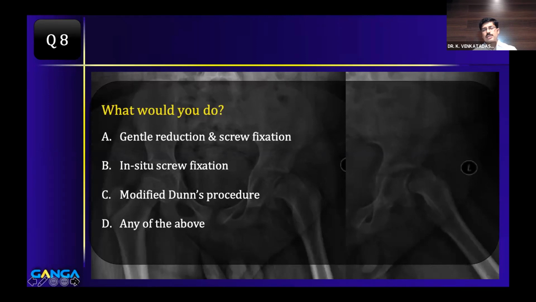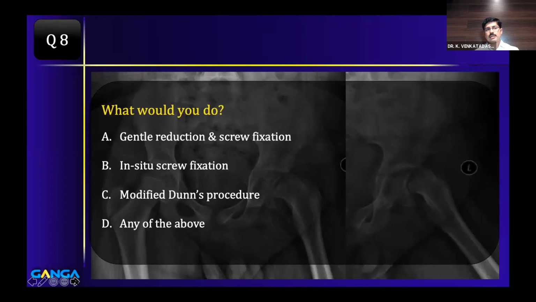So gentle reduction and screw fixation, of course, it is controversial, but I personally believe that there is a role for gentle reduction and screw fixation. As long as you understand what you mean by gentle reduction and you do not forcefully reduce the slip, then it is okay to do a gentle reduction and screw fixation. In situ screw fixation is the gold standard. So if somebody asks you in the exam, the preferable answer to be given is in situ screw fixation, because gentle reduction is sort of controversial.